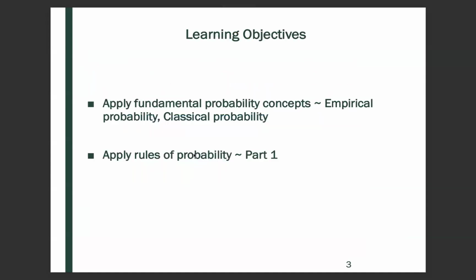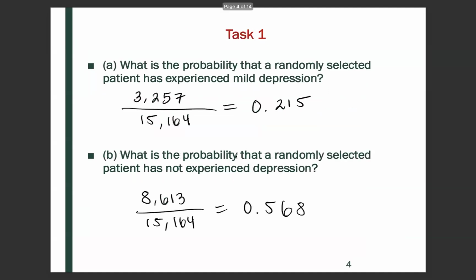And so our learning objectives are to apply the fundamental probability concepts, so empirical probability, classical probability, and also to apply rules of probability, specifically part 1. So task 1, what is the probability that a randomly selected patient has experienced mild depression?